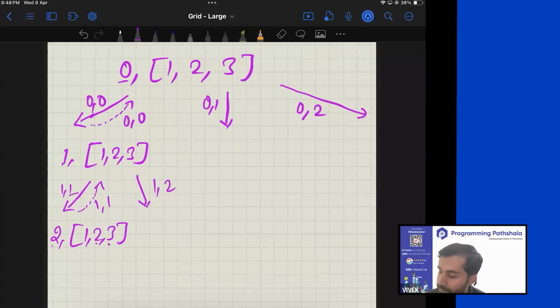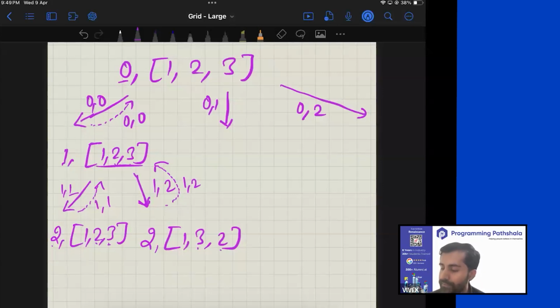This thing is interesting. Here, if you swap 1 and 2, what's going to happen is you're going to get 1, 3, 2. And you will move on to the next index, which is index number 2, right? Now, when you backtrack, you will undo your action. And undoing your action means swapping 1, 2 again. So when you swap 1, 2 again, this 1, 3, 2 will be back to 1, 2, 3. And now when you backtrack again, you will undo your action, which is you swap 0, 0.